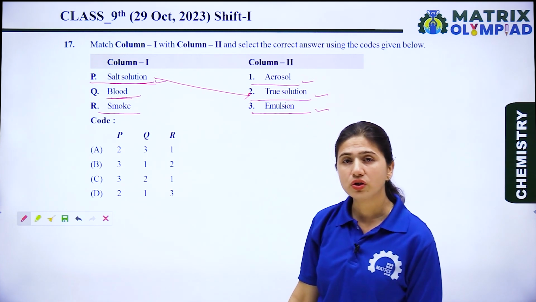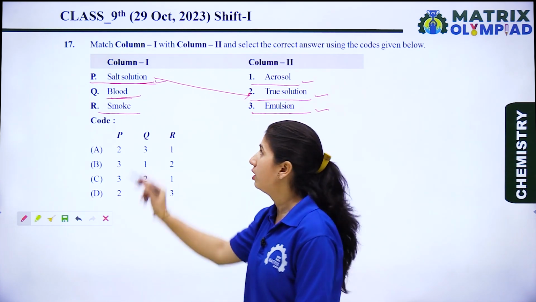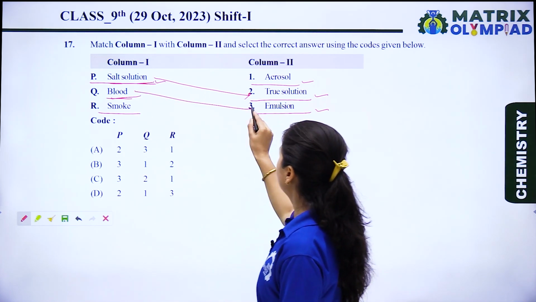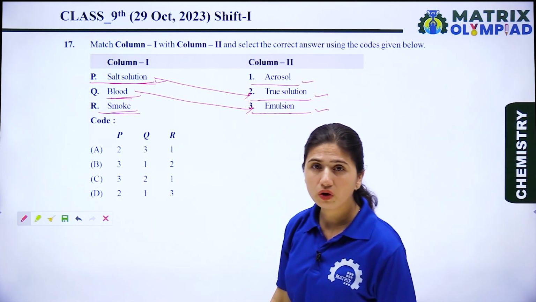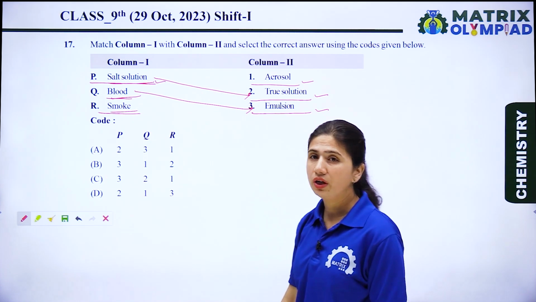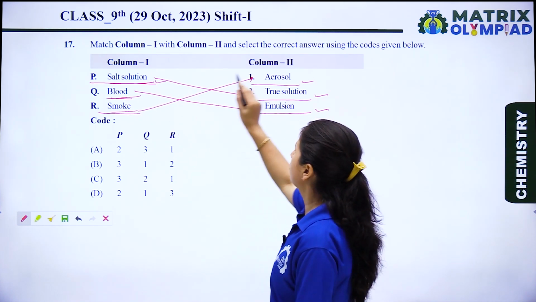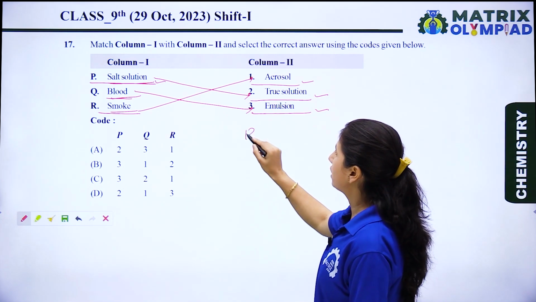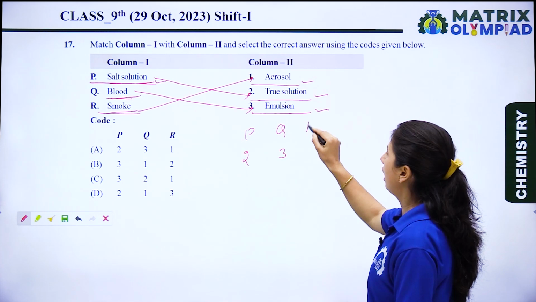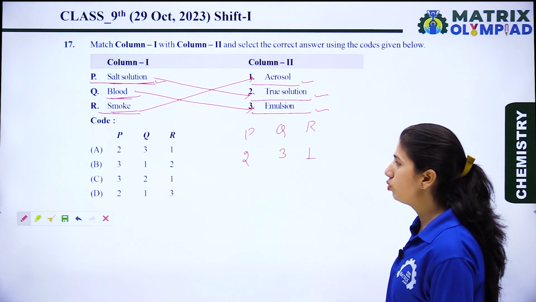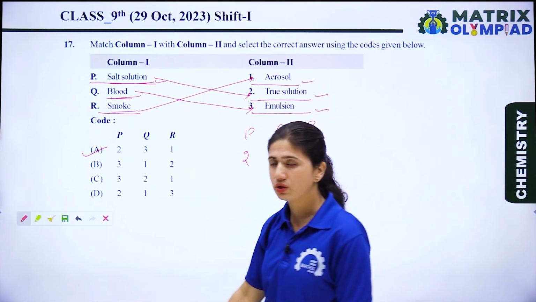Blood is a colloidal solution which is known as the emulsion, means liquid in liquid. So the Q matches with the third option. Now let's see the smoke. Smoke is the colloidal solution which is known as the aerosol. So the option R goes with first. So P matches with second, Q matches with third, and R matches with first. So 2, 3, 1. So option A is the right option for this question.